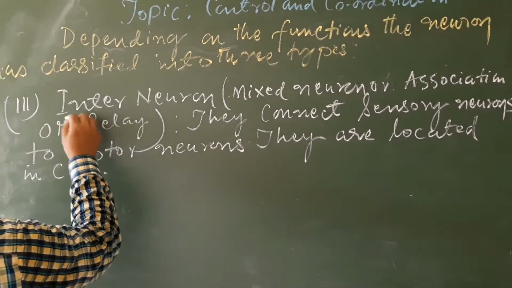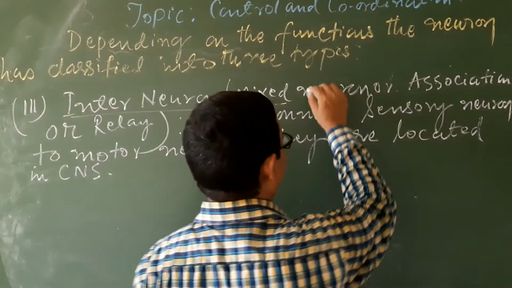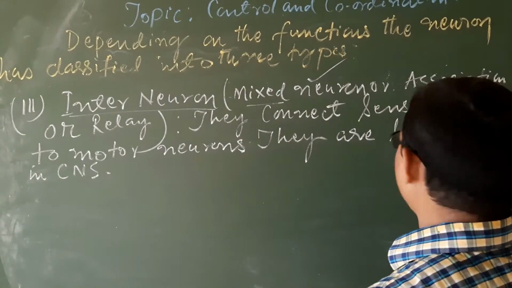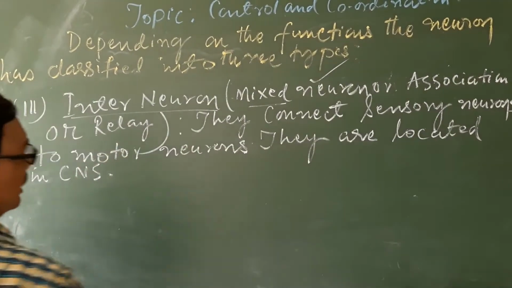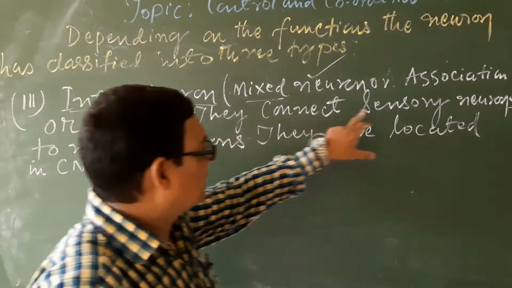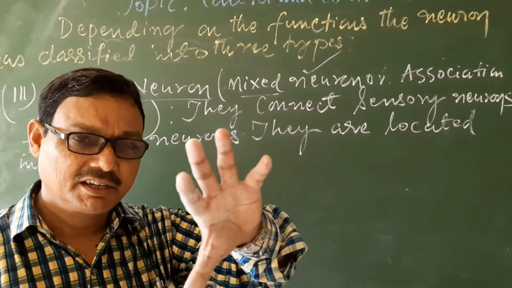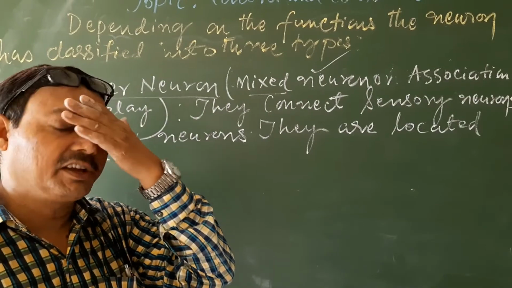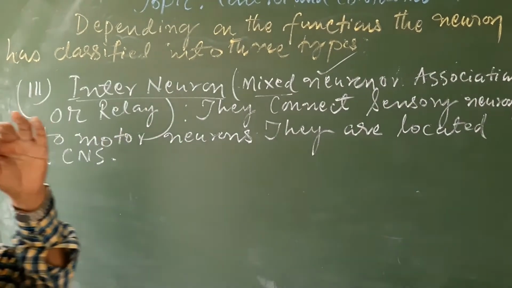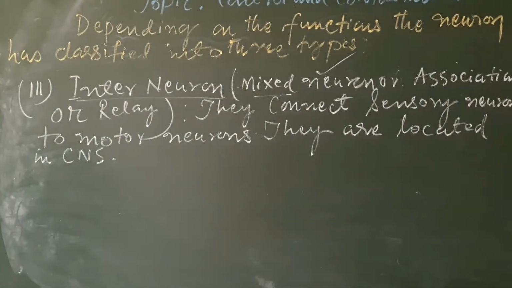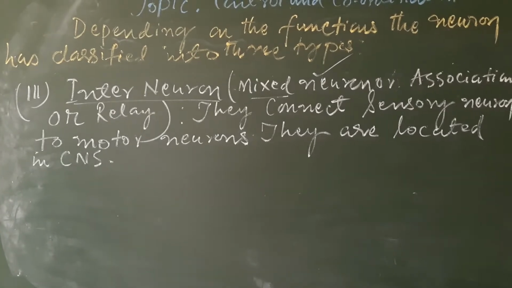The third type is the interneuron. It may also be called mixed neuron, association neuron or relay neuron. They connect sensory neurons to motor neurons. They are located in the CNS, that means brain or spinal cord. So these are the 3 different types of neuron on the basis of the function.